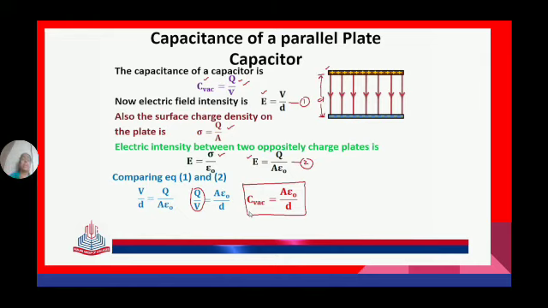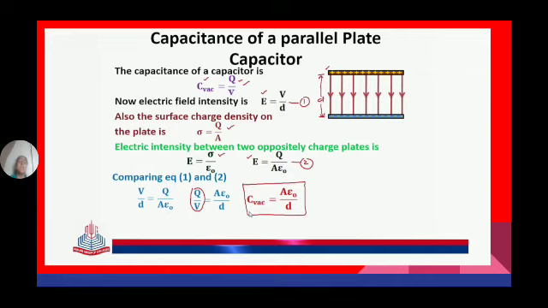Comparing equations 1 and 2, V by d is equal to Q by A into epsilon naught. So Q by V is equal to epsilon naught A by d. Q by V is nothing but the capacitance of the capacitor. So capacitance of the capacitor is given by epsilon naught A by d, where A is the area of each plate.